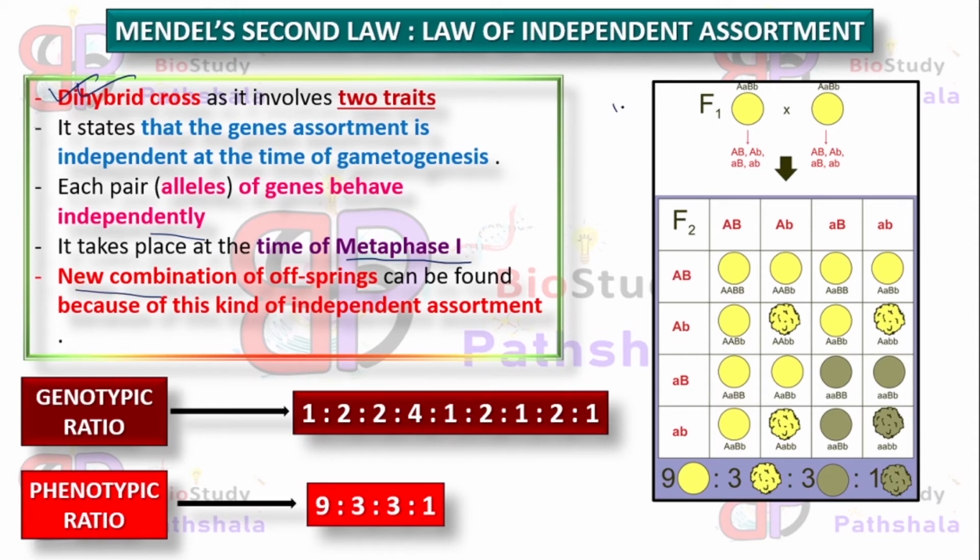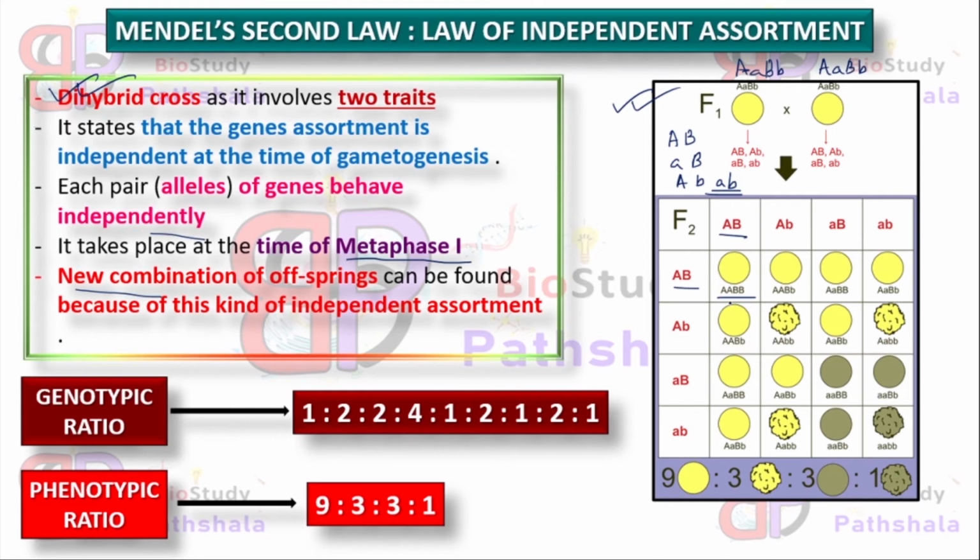Okay, so you can see in this Punnett square, these parents show capital A, capital B, small b, and this is also capital A, capital B, small b. They produce the gametes as follows: capital A capital B, small a capital B, capital A small b, and small a small b.